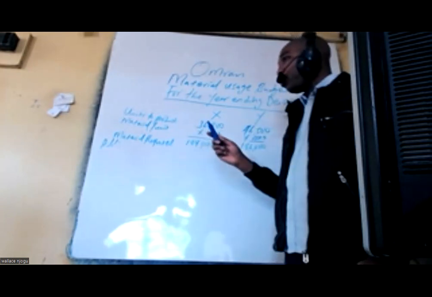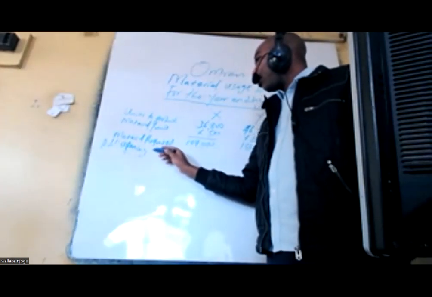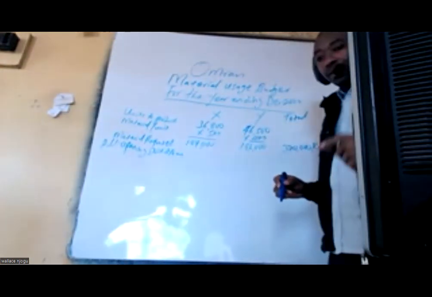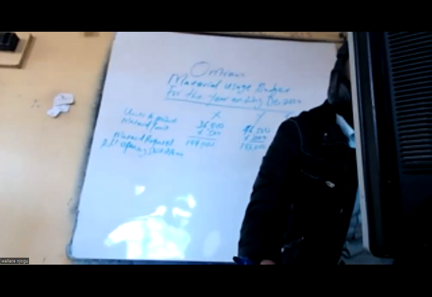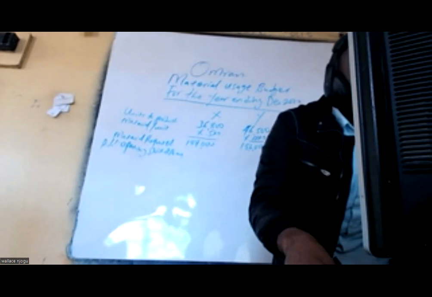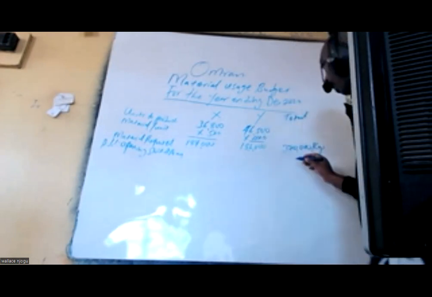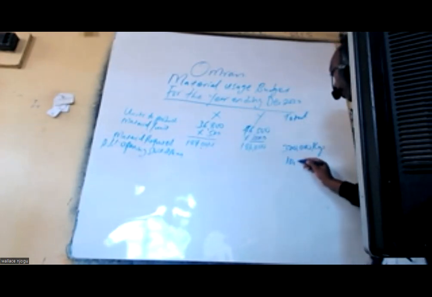We are going to add the opening stock of raw material. According to the question, in the additional information, note number 3, at the beginning we had 10,000. You were not told whether it is for X or Y, so at the end I will put 10,000 kgs.